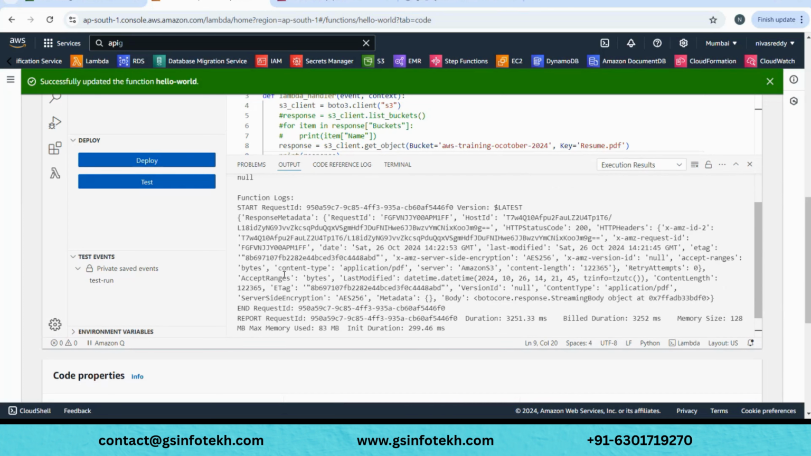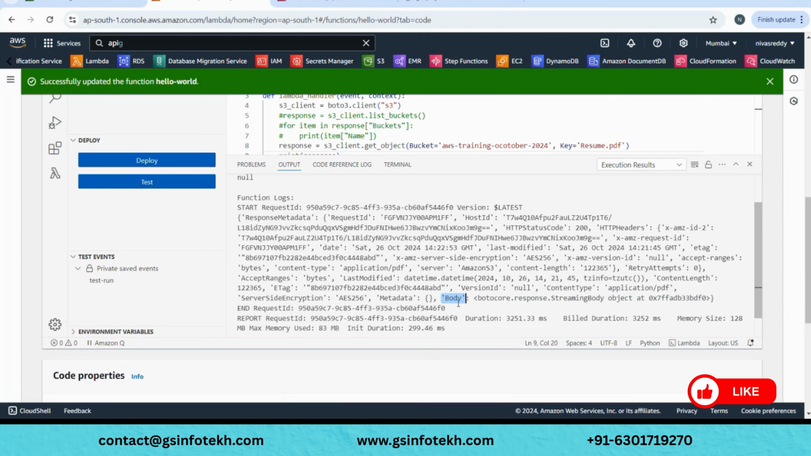So basically, there would be something called body, and within it, body, where is body? Yeah, if you see here, it's body. This is the key, this is the value. If you see here, it's not printing the actual content of the resume. We need to format it. I mean, we need to decode it. Only then you would be able to read it. How do we do it?